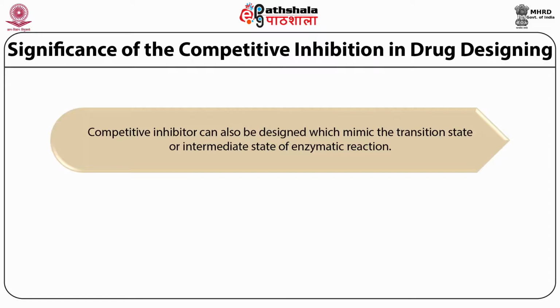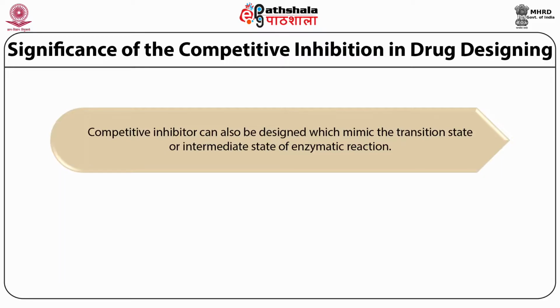So if you are designing any inhibitor against a transition state, then it is going to be very effective. Therefore, these days transition state inhibitors are more prominently designed as compared to substrate mimicking inhibitors.